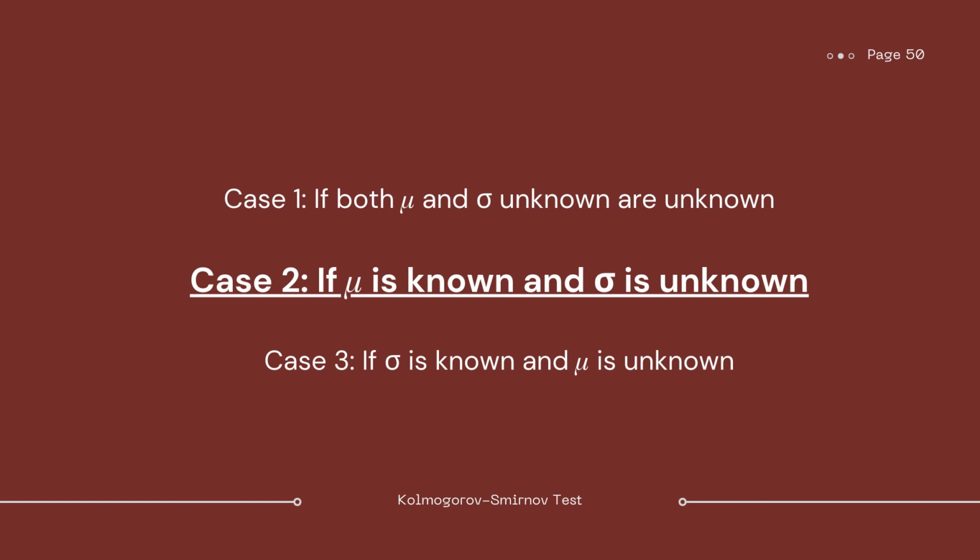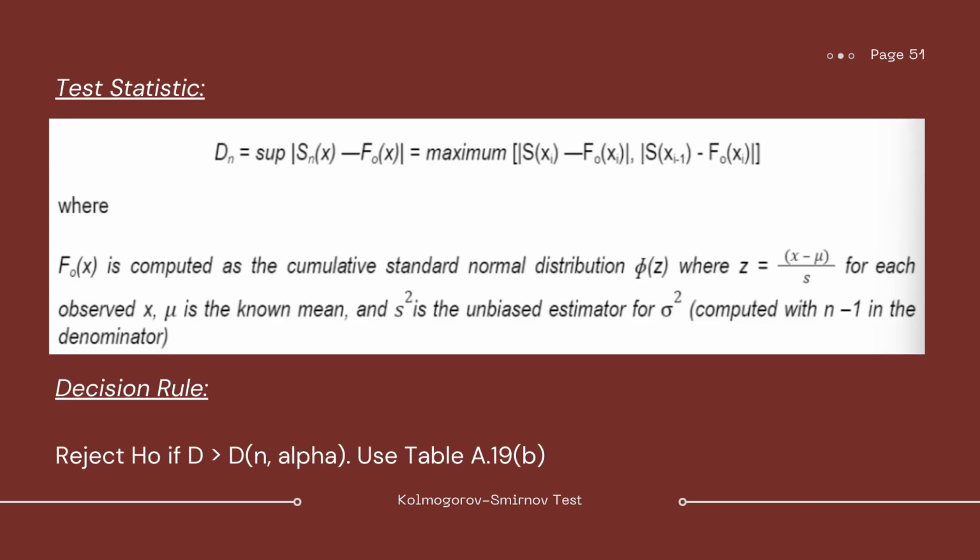So, tignan naman natin yung other cases ng Lilliefors's test for normality. So, in this second case, if mu is known and sigma is unknown. So, same lang naman siya sa before. Ang pinagkaiba lang niya is yung way sa pag-compute ng z, which is equals to x minus mu over s. For each observed x, mu is the known mean and s squared is the unbiased estimator for sigma squared computed with n minus 1 in the denominator. So, since mu nga yung known, mapaplug in natin siya sa formula. And sigma is unknown, so gagamitin natin siya ng unbiased estimator na s. And for the decision rule, same lang siya, pero we will look at table A.19b.